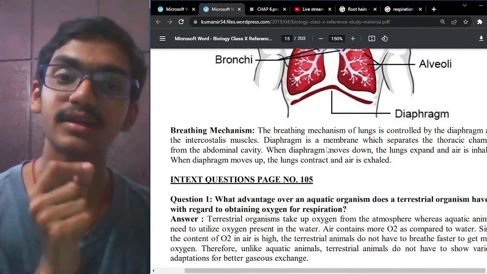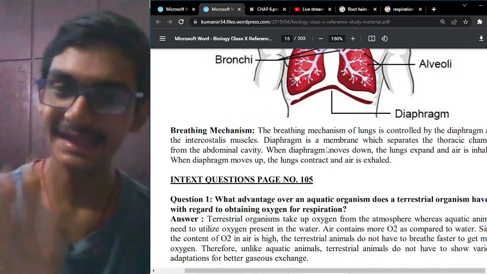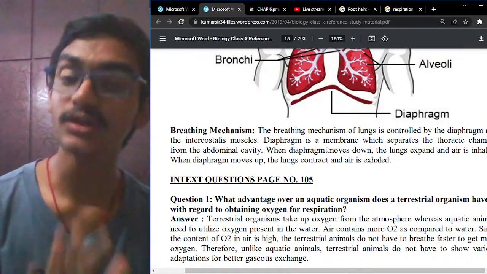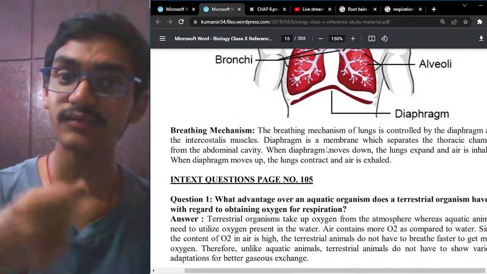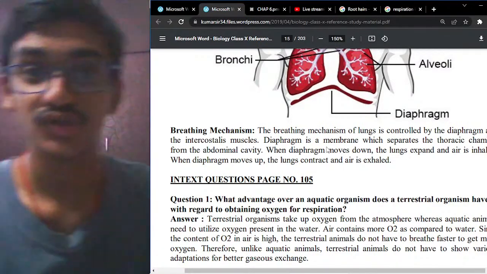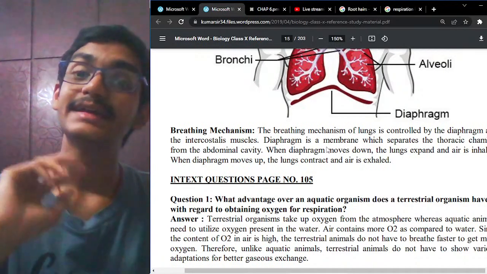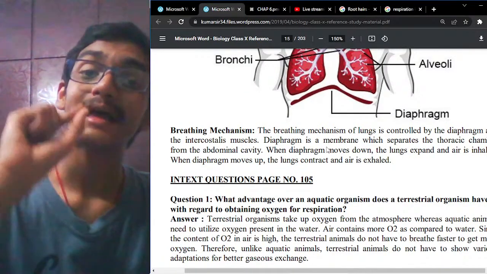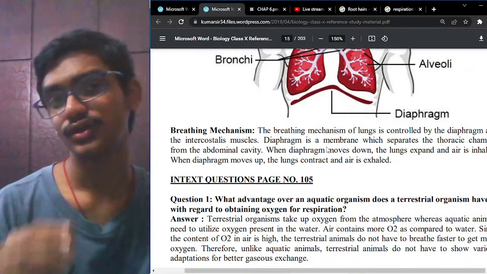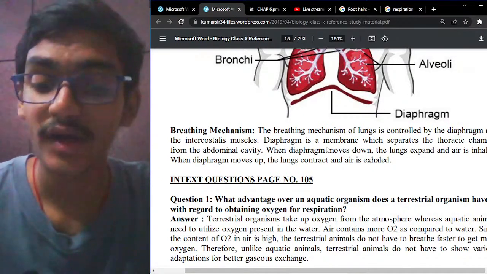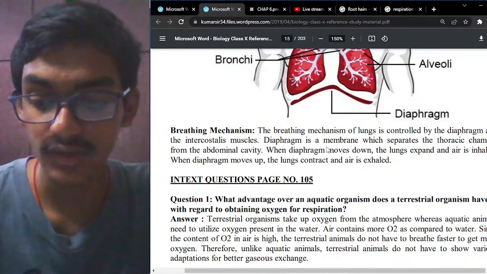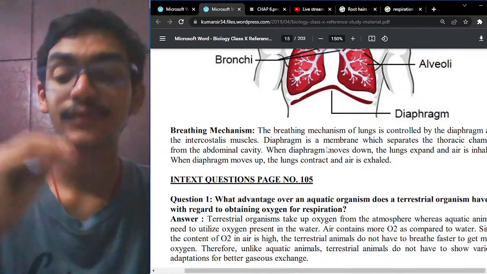Now you tell me: the blood surrounding the alveoli is rich in carbon dioxide, while the alveoli are rich in oxygen, because during inhalation the alveoli got oxygen. So with the process of diffusion, the alveoli get the carbon dioxide gas, and oxygen gas from the alveoli gets shifted to the blood. That is the main process. Oxygen is taken up by the blood from the alveoli, and blood releases the carbon dioxide into the alveoli that it brings from the whole body.